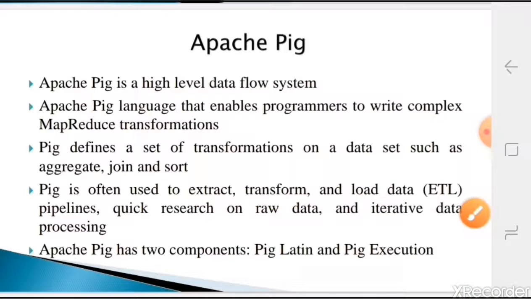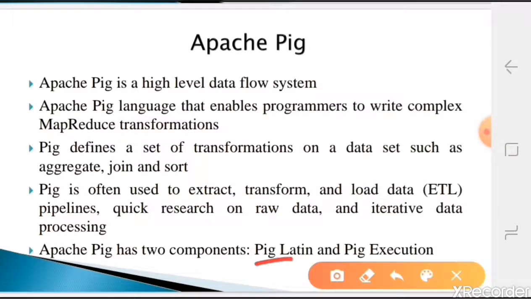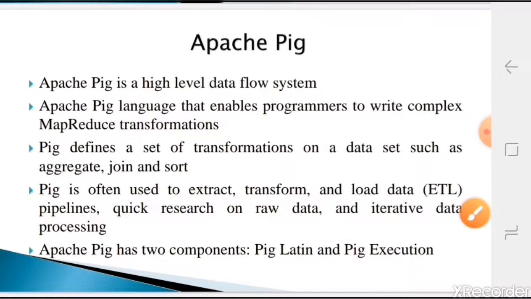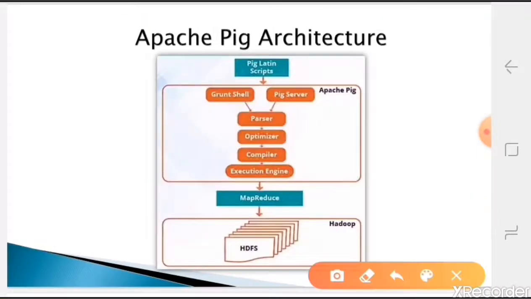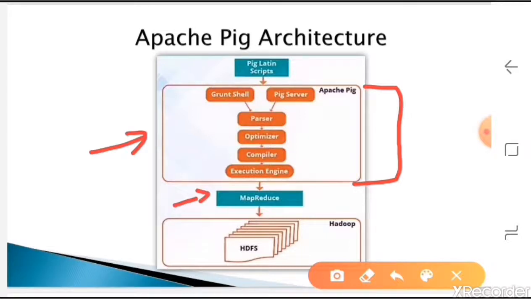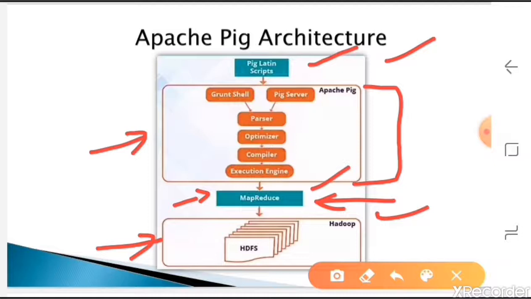Pig has two main components: Pig Latin and Pig execution. How does the architecture of Pig look? We have Apache Pig, the scripting, which is given to MapReduce, and MapReduce is given to HDFS, so completely we are giving it to Hadoop. Instead of programmers writing MapReduce programs only, they will now write in terms of a scripting language, used on top of MapReduce. This is the easiest way compared to MapReduce programming.